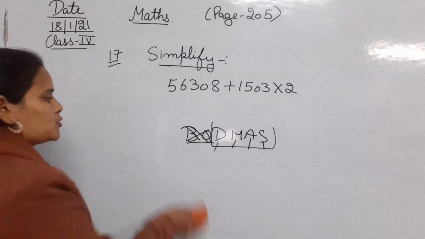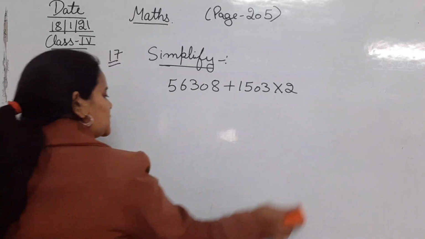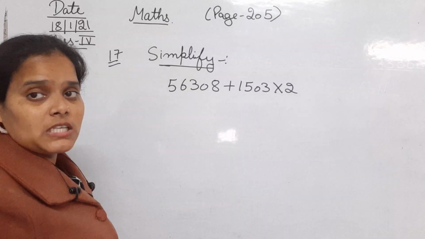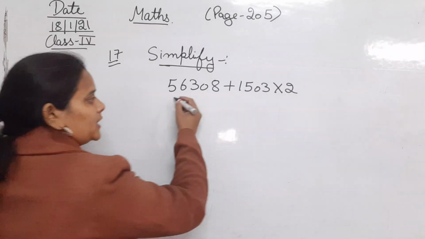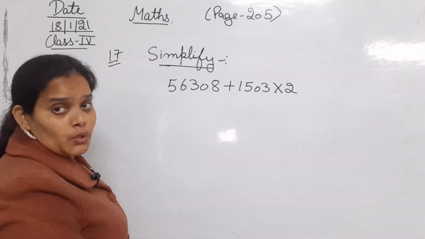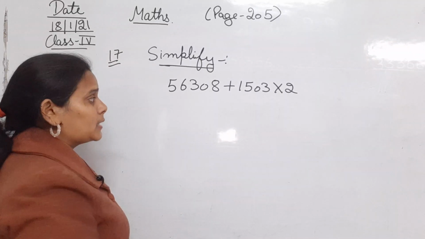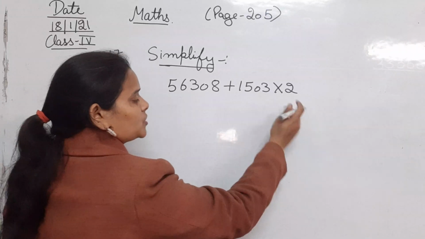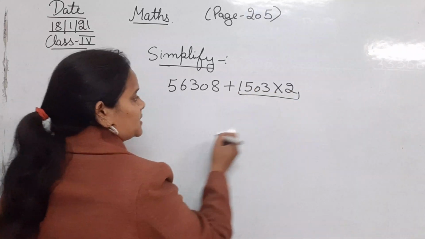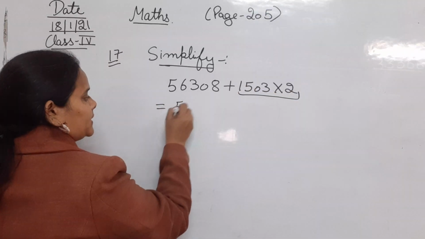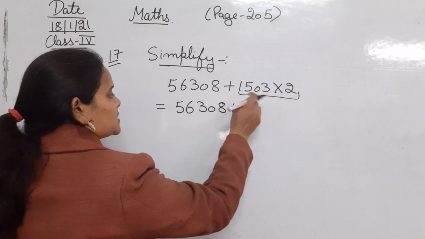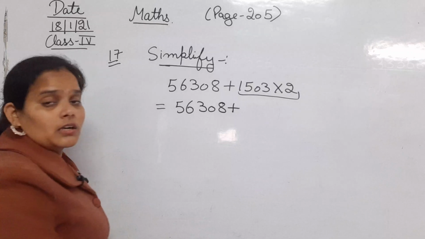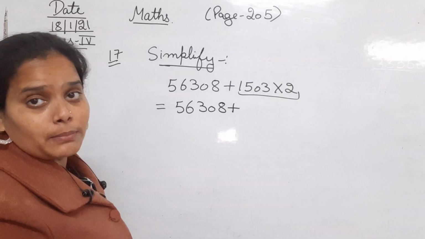चलिए, by following the DMAS, the first is D. D is for division. So can you find any kind of division here? No. Then M, multiplication. So is there any multiplication? Yes. So we have to multiply this. So that means we will write it exactly as 56,308 plus 1,503 multiplied by 2.